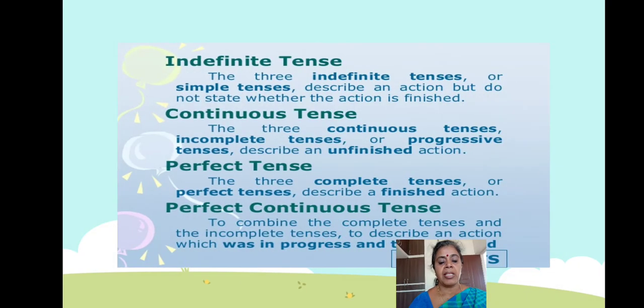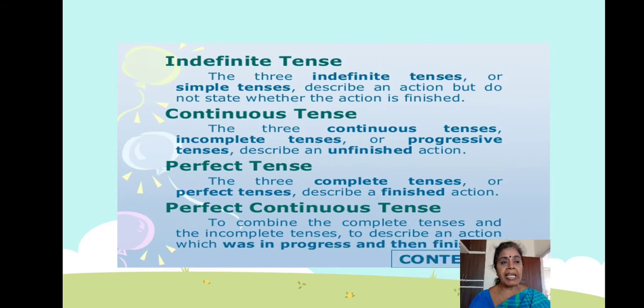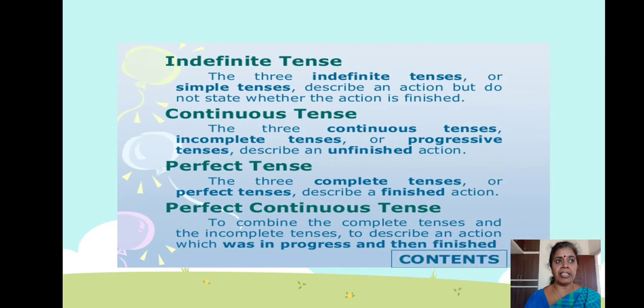Okay. So these tenses, present tense, past tense and future tense, which you already learned, are subdivided. Mainly how many are there? Three. You already learnt that in the first slide itself. Each of the present, past and future tenses is subdivided into four types.